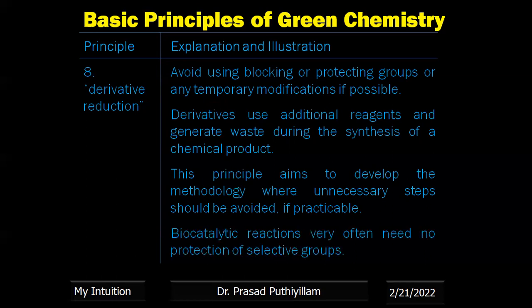Biocatalytic reactions very often need no protection of susceptible groups. That means if it is a biocatalyzed reaction, then such type of protection is not required. Therefore, wherever possible, we have to use the biocatalyst to catalyze the reaction rather than doing temporary modification like using a blocking agent or protecting groups, etc.